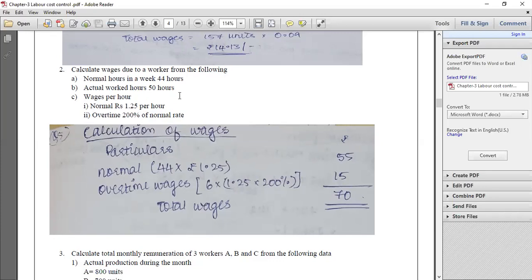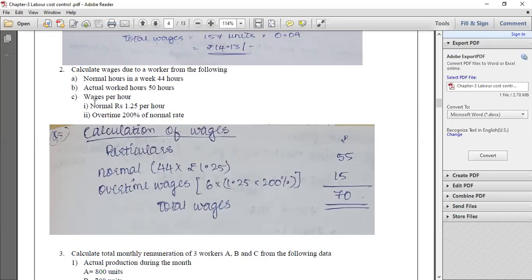Actual worked hours is 50 hours. So this particular laborer has worked for 50 hours. That means he has worked 6 hours extra. He has worked 6 hours more. Normally they have to work for how many hours? 44 hours. But this particular worker is working for 50 hours. That means 6 hours extra is being worked.